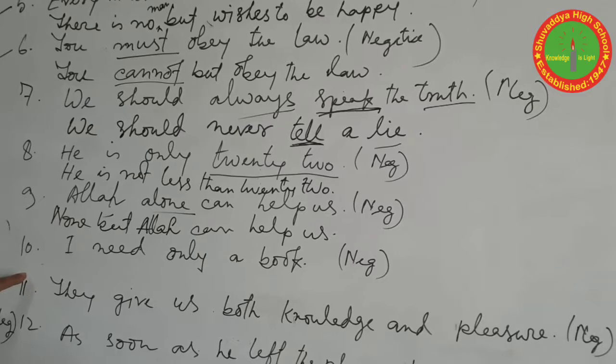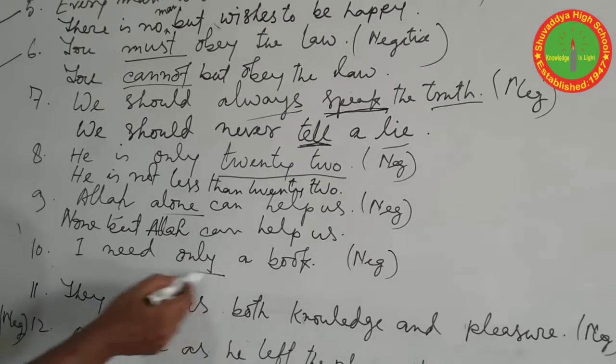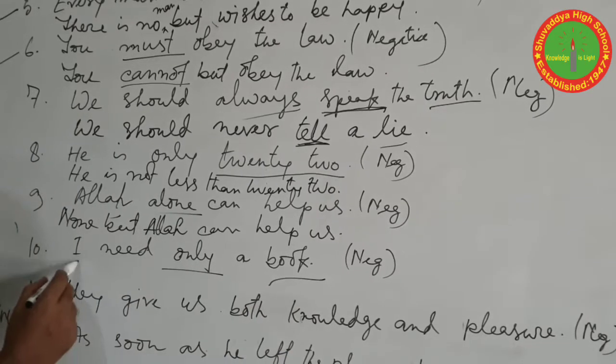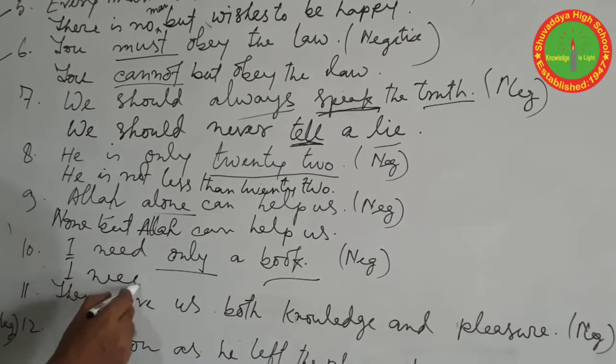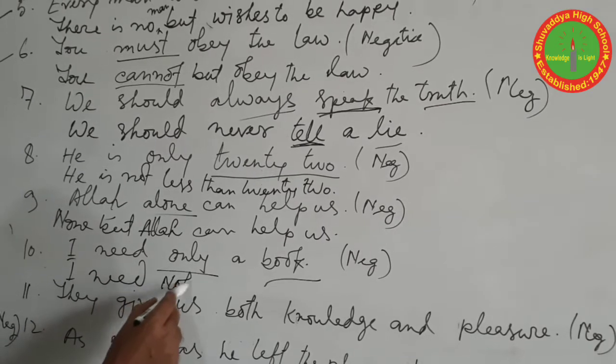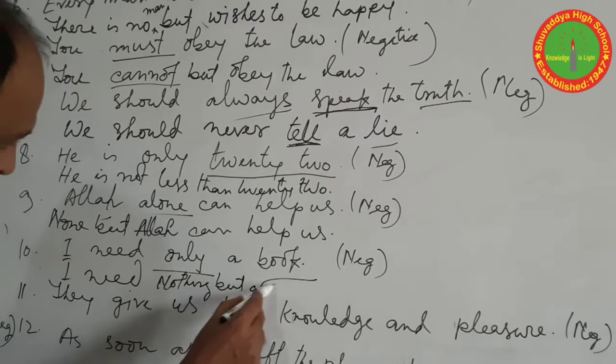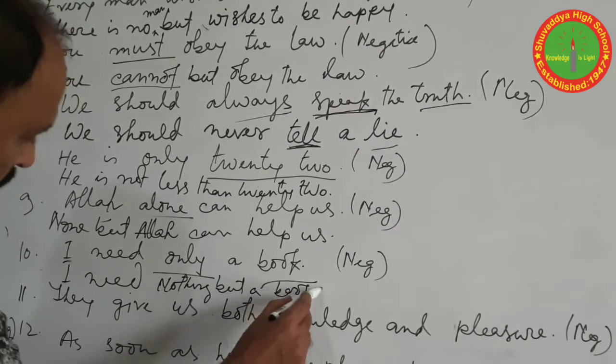Question number 10. I need only a book. This only refers to a thing. So we should write in this way. We need nothing but a book.